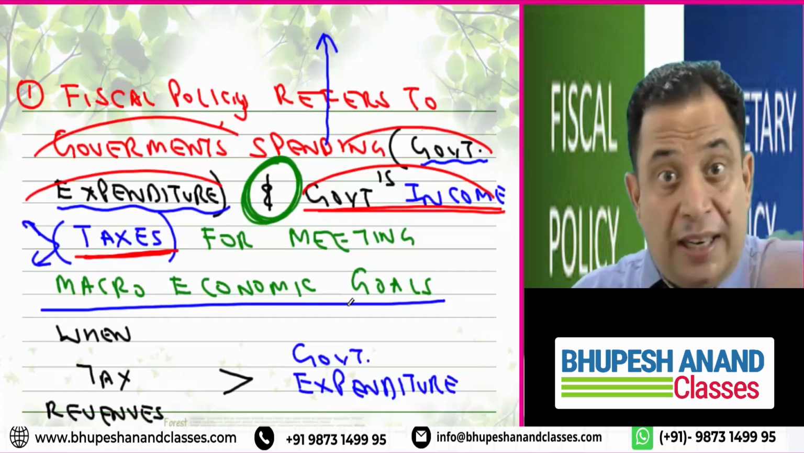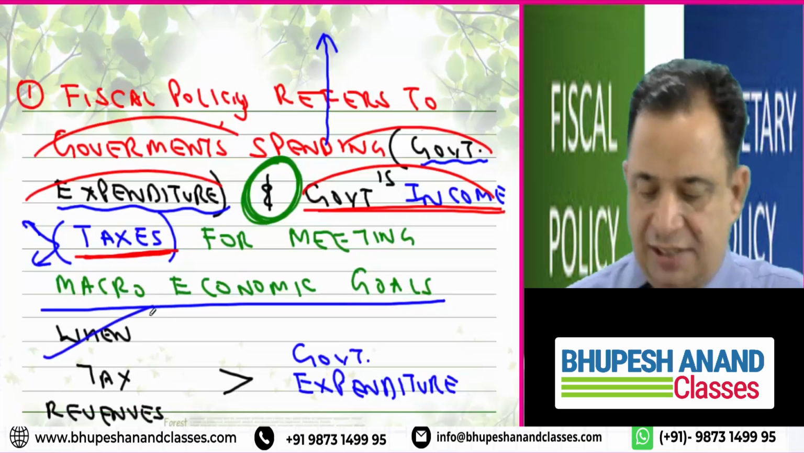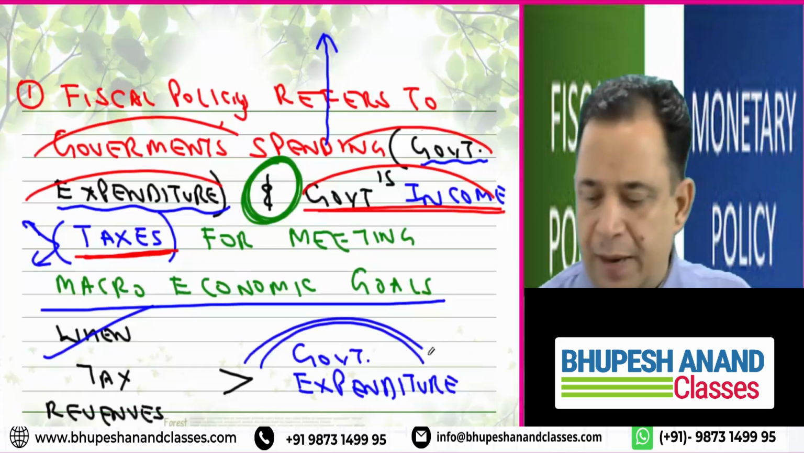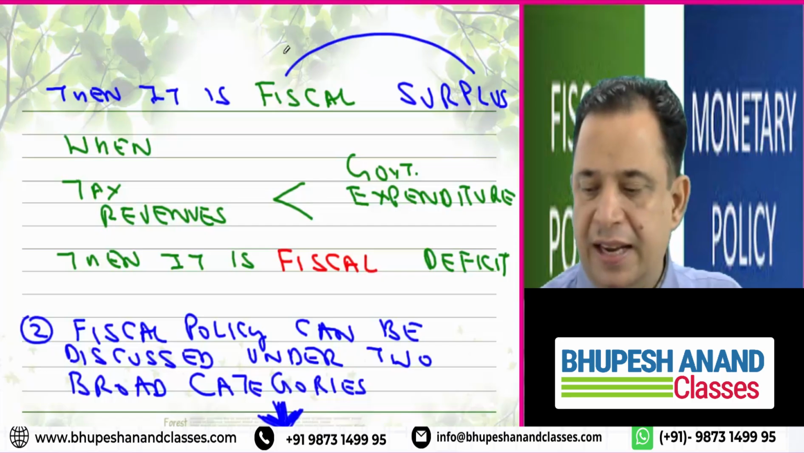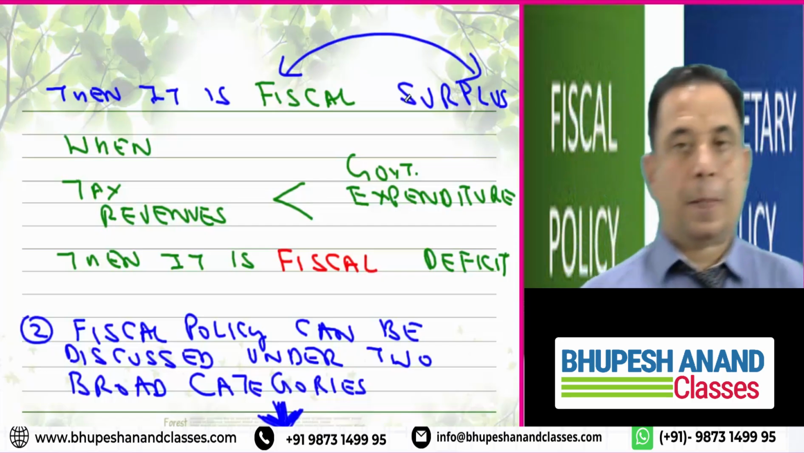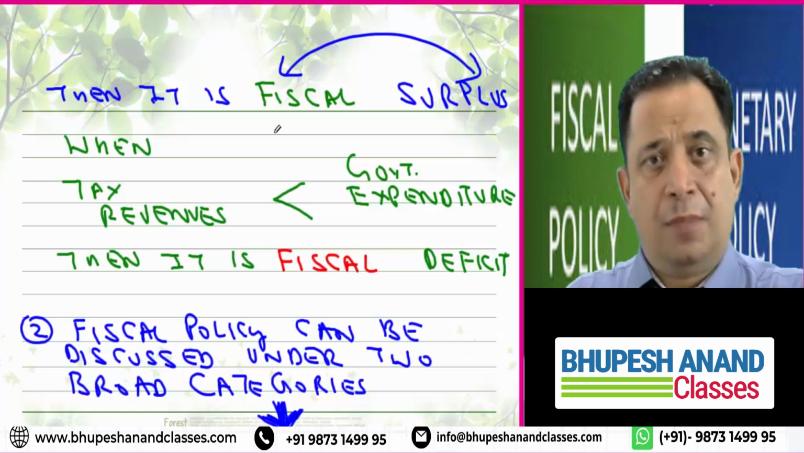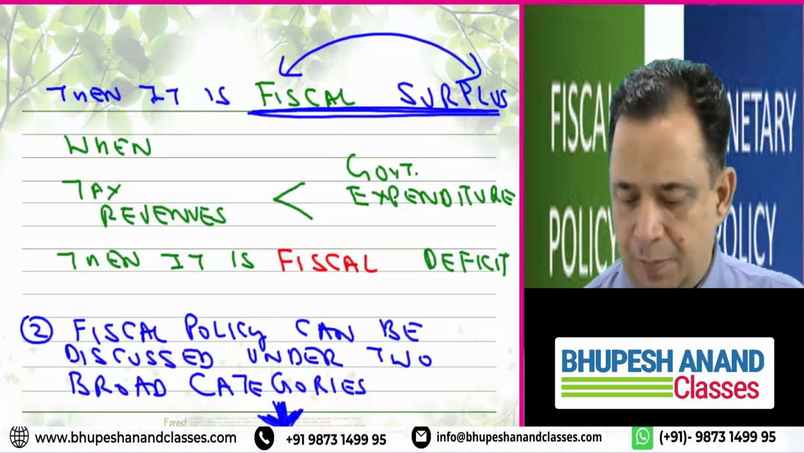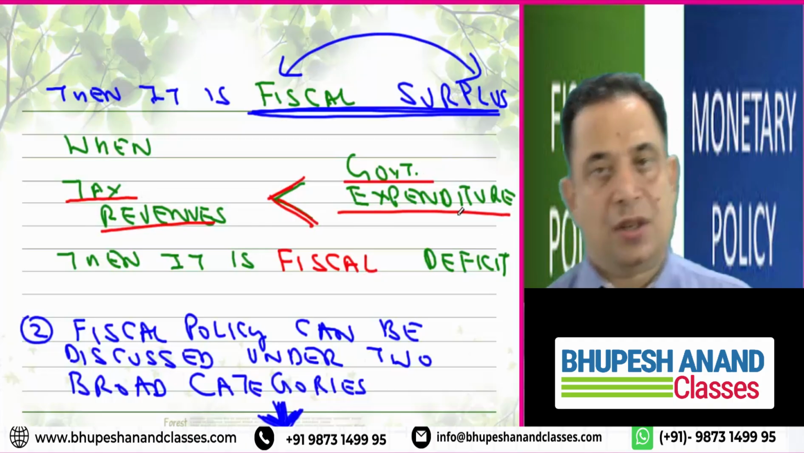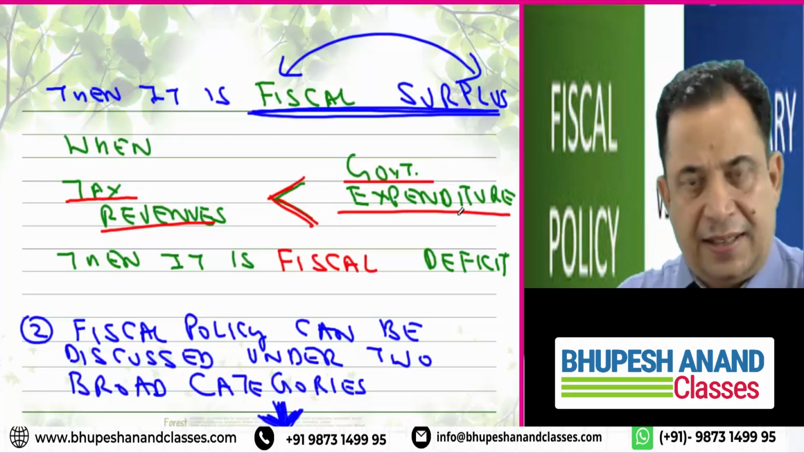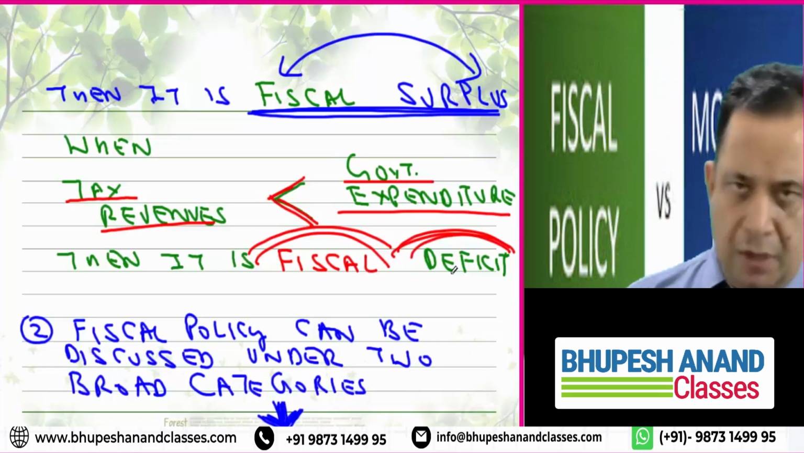So if income is more than expenditure, it is a case of fiscal surplus. Just write down: when tax revenue is greater than government expenditure, I will say it is fiscal surplus. Very simple. We say it is profit in case of a sole proprietorship firm, but in this case we will say it is a fiscal surplus. And when tax revenues are less than government expenditure, it means when the tax we are collecting is less than government expenditure, then it is fiscal deficit. Very simple, very intuitive as well.